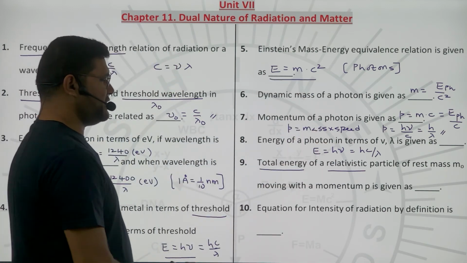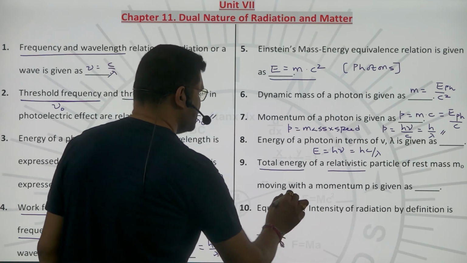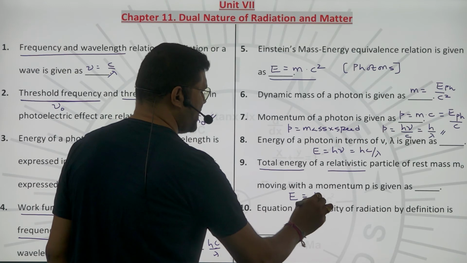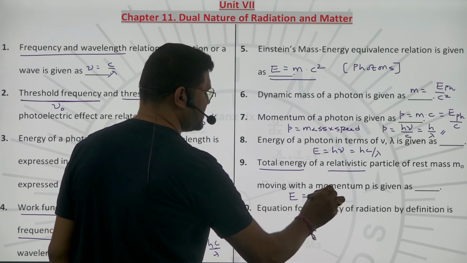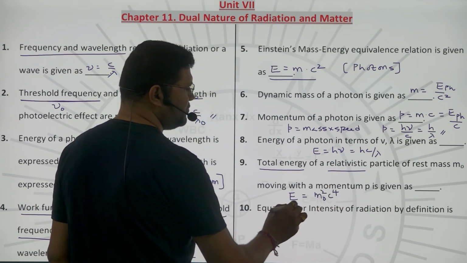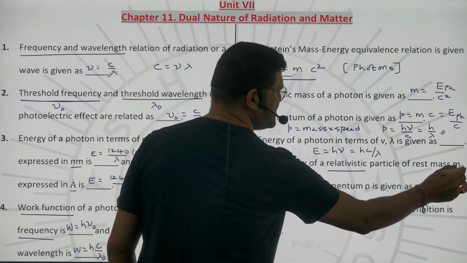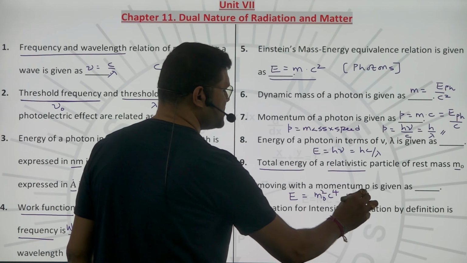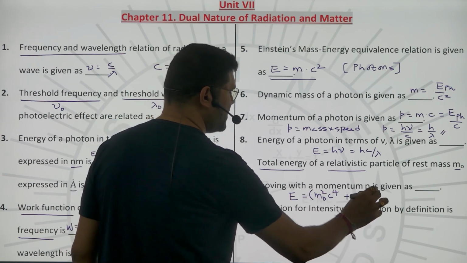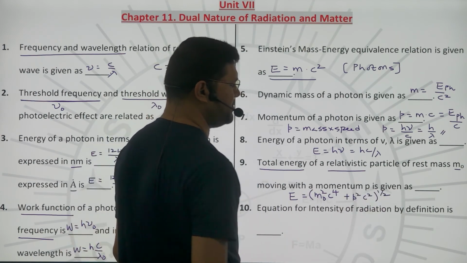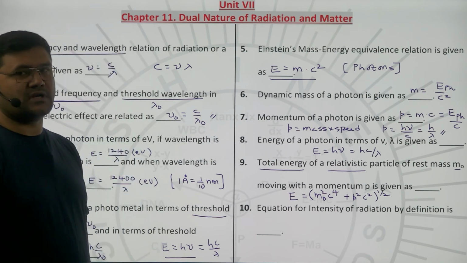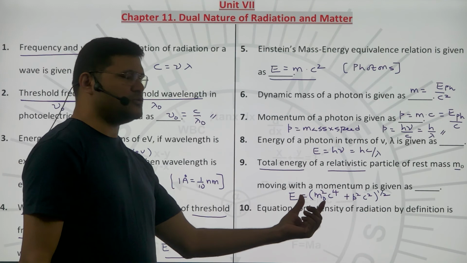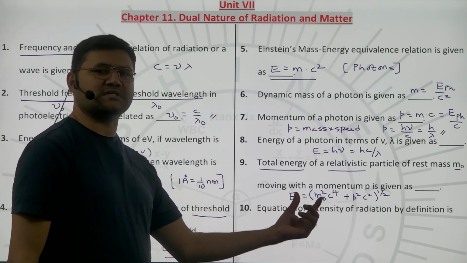So the total energy E is equal to m0 square c power 4, where m0 is the rest mass and c is the speed of light, plus p square c square, whole power half. That is the formula, applicable for a relativistic particle. In my next video, I will try to show you how this formula is derived.